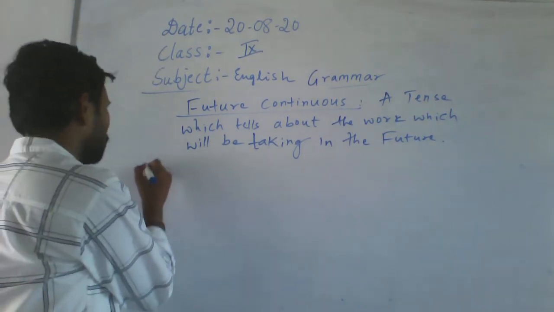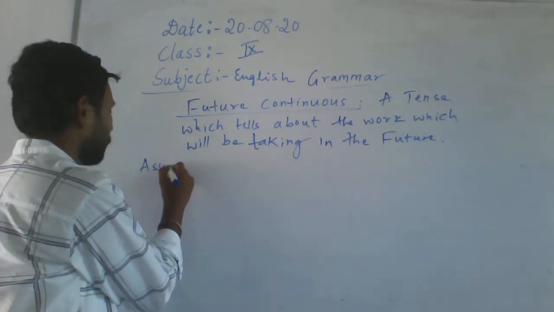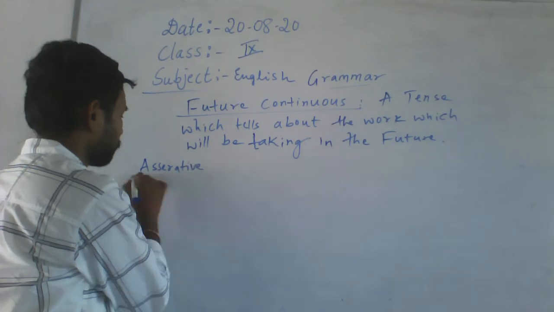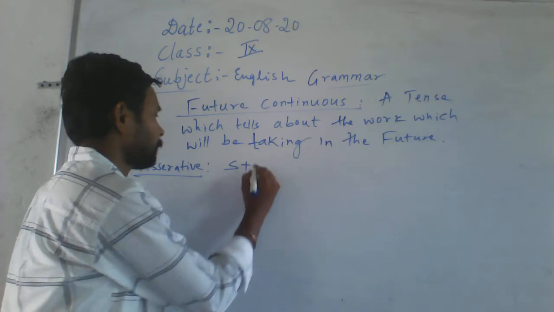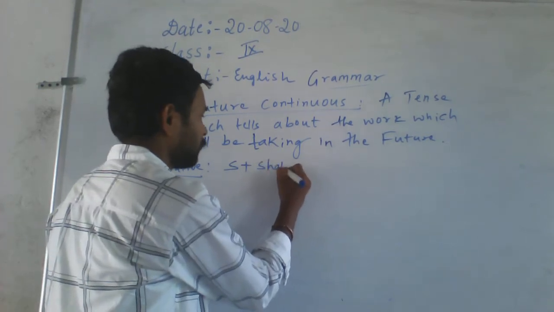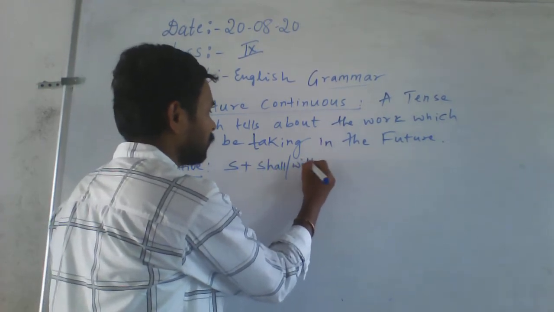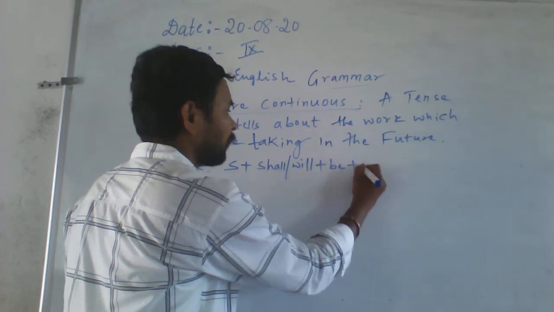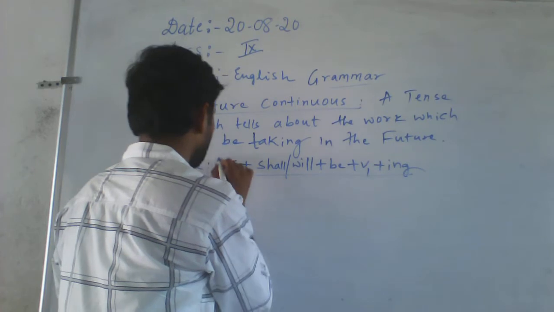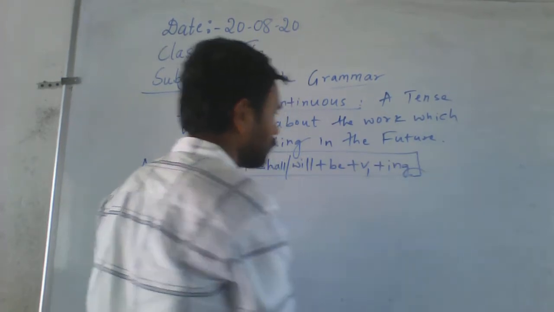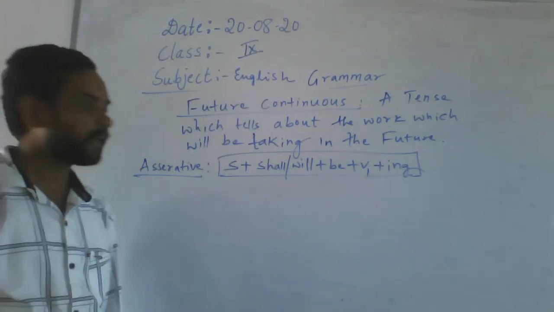So, the assertive formula: subject, shall or will, then be, then v1 plus ing. What is the assertive formula here?